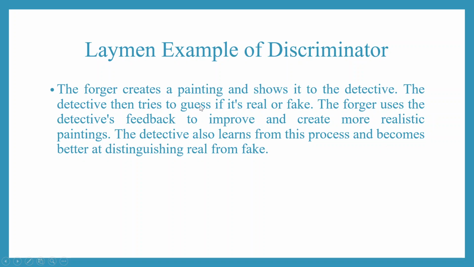Layman example of the discriminator. The forger creates a painting and shows it to the detective. The detective then tries to guess if it's real or fake. The forger uses the detective's feedback to improve and create more realistic paintings. The detective also learns from this process and becomes better at distinguishing real from fake.